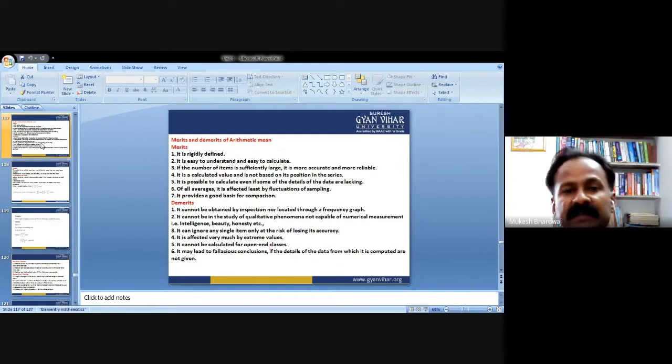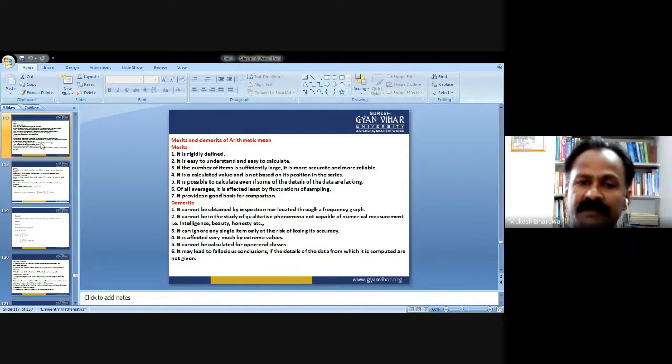What are the merits and demerits of the arithmetic mean? Merits: it is rigidly defined. It is easy to understand and easy to calculate. If the number of items is sufficiently large, it is more accurate and more reliable. It is a calculated value and is not based on its position in the series, whatever the position in the series is. It is the calculated final value.